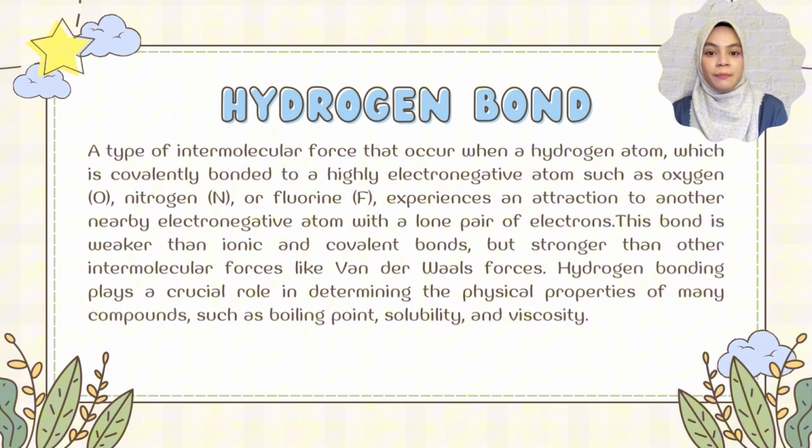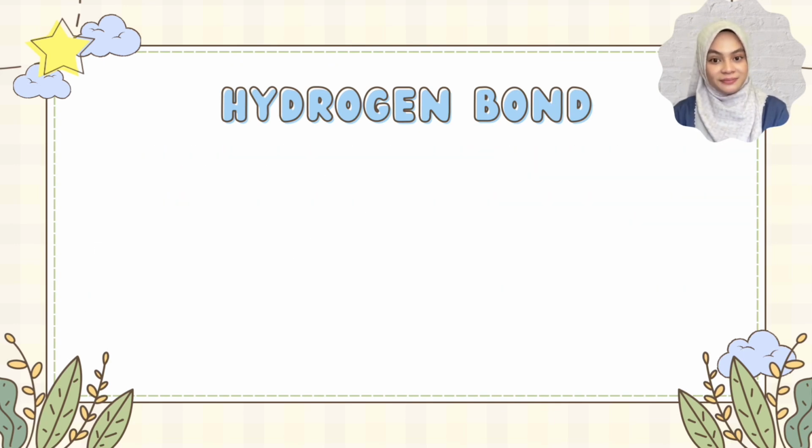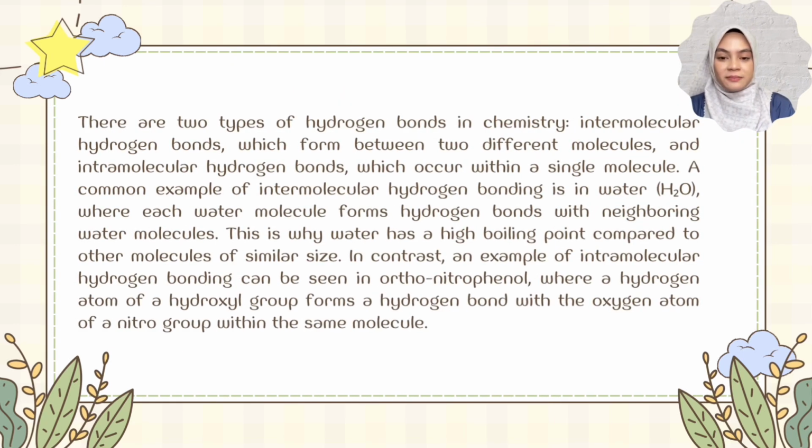Hydrogen bonding plays a crucial role in determining the physical properties of many compounds, such as boiling point, solubility, and viscosity. There are two types of hydrogen bonding in chemistry. The first one is intermolecular hydrogen bonds, which form between two different molecules, and the second one is intramolecular hydrogen bonds, which occur within a single molecule. A common example of intermolecular hydrogen bonding is in water, H2O, where each water molecule forms hydrogen bonds with neighboring water molecules. This is why water has a high boiling point compared to other molecules of similar size.